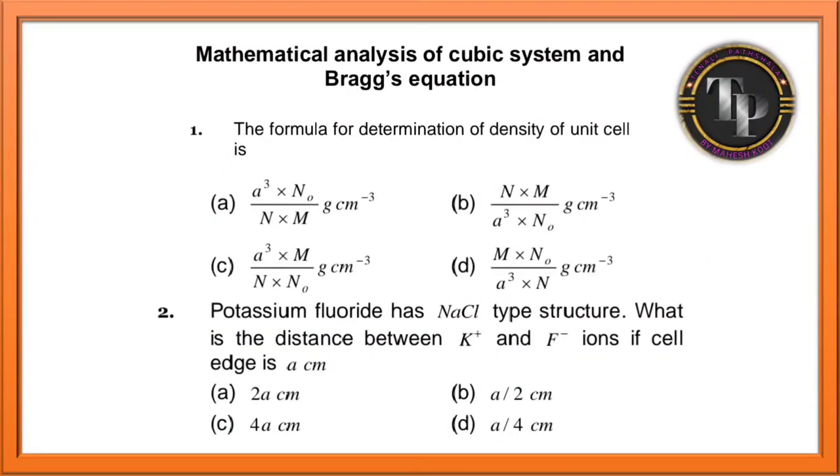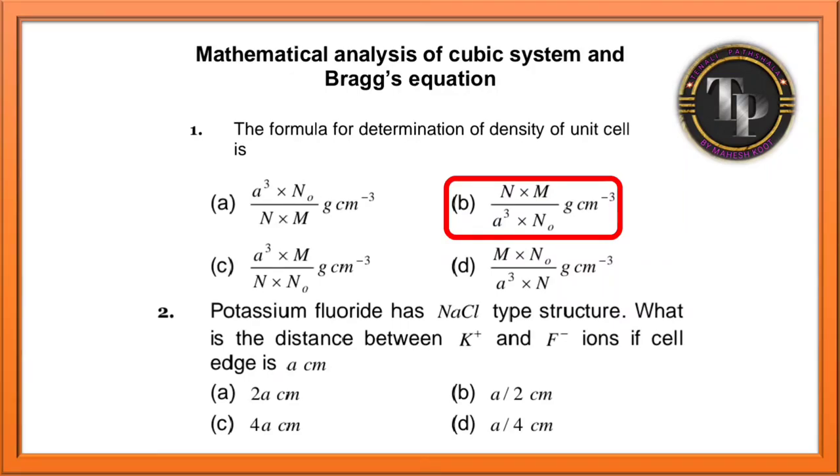Next concept, mathematical analysis of cubic system and Bragg's equation. See guys, what is the formula for density, to calculate the density of the unit cell? Yes, option B. NM divided by A cube Na. N is the number of atoms, M is the molar mass, A is the edge length, Na is the Avogadro's number. In your NCERT textbook they have given ZM. So Z in the sense number of atoms only. Here we wrote N in the sense number of atoms only. NM divided by A cube Na. Option B is the correct answer.